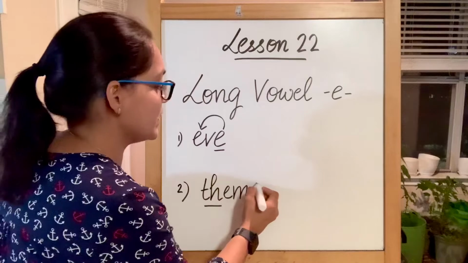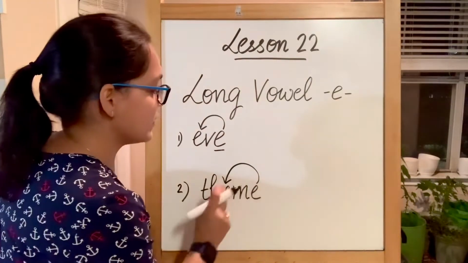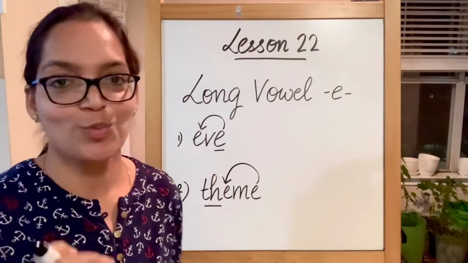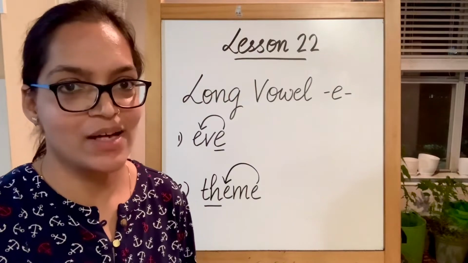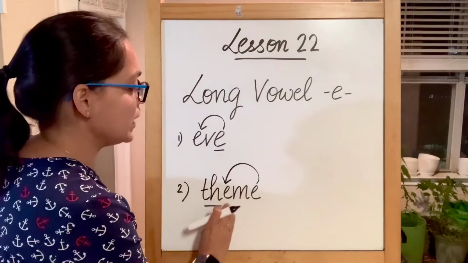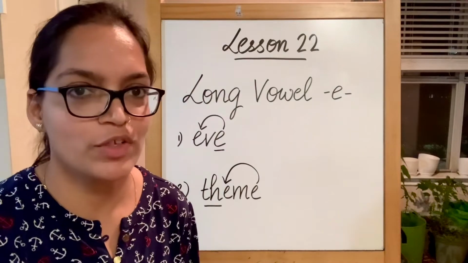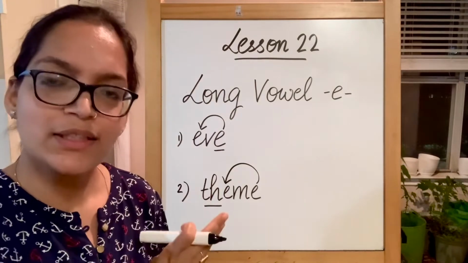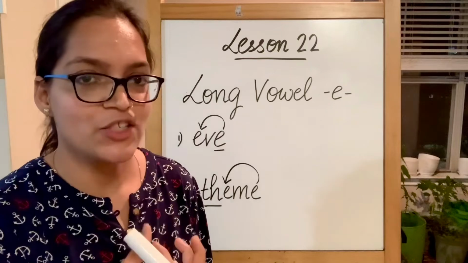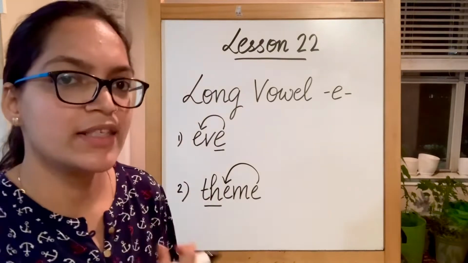Now this E is telling us that this E is going to produce its long vowel E sound. So the eem, deem. I have not heard of this word. Now let's take the sound of TH as th and see if it makes sense.